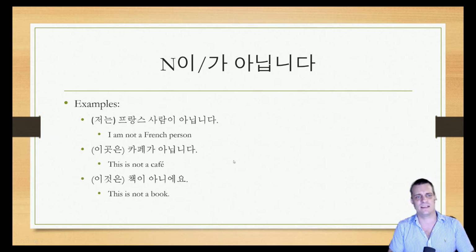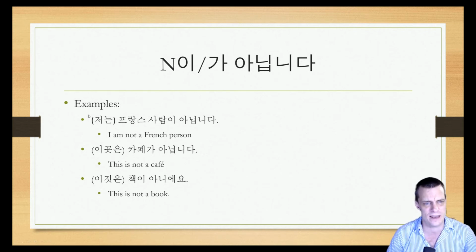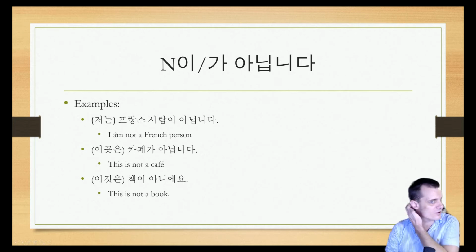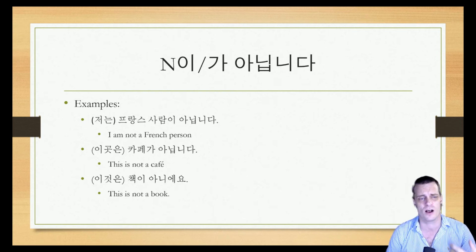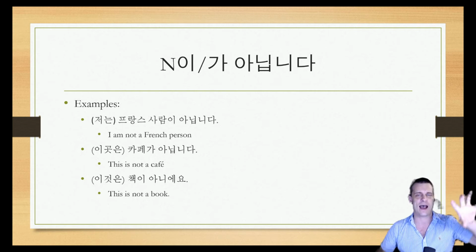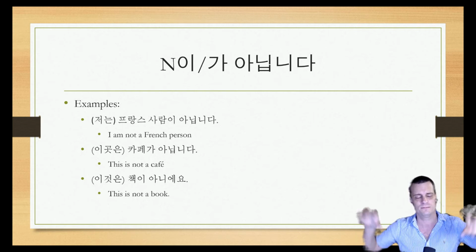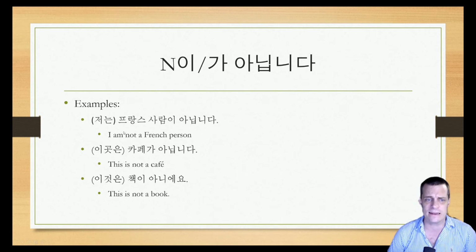All right, so let's get into some examples. You'll note for each of these examples that I've thrown out this bit at the front with a topic particle on it, but put it in brackets. The reason I put it in here is to show the usage if you need to say that A is not B. In that instance, it's A, topic particle, B, subject particle, 아닙니다.